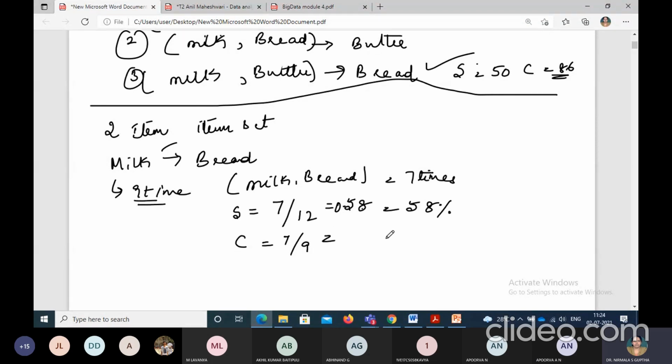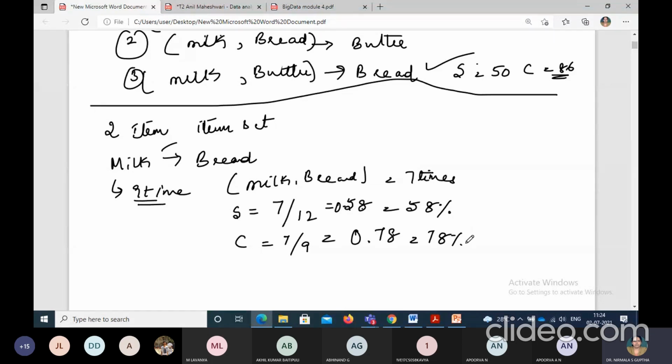What is the value of 7 by 9? 9 7s are 63. 0.77 or 0.78. I think I can round it off, so 78%.